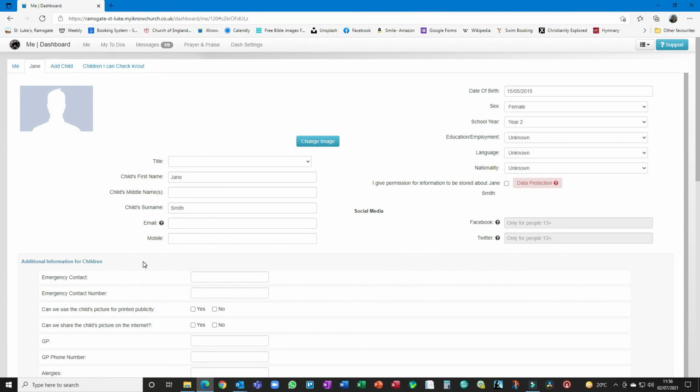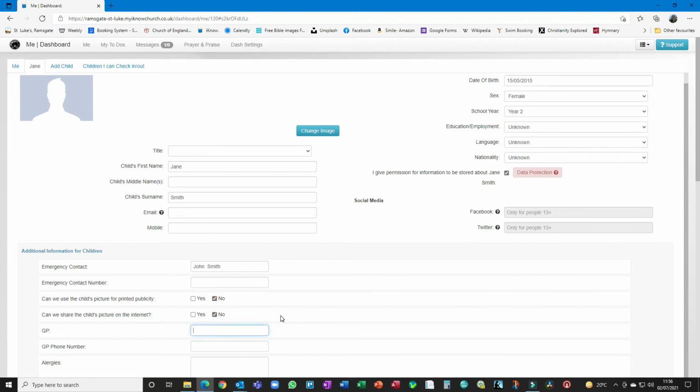And then it's really helpful. You can click the additional information. Also, you need to give permission for us to store the information. So do click that. So you can put your emergency contact name. Can we use the child's picture for printed publicity? You can choose that, yes or no. That's fine. Whatever you want to do. And for internet publicity, that again.